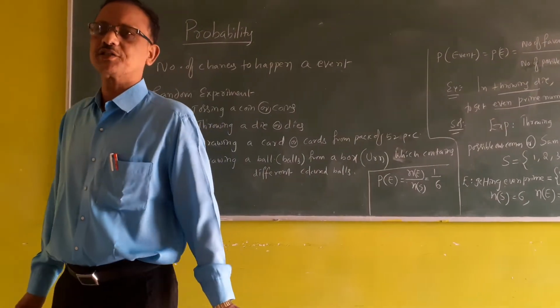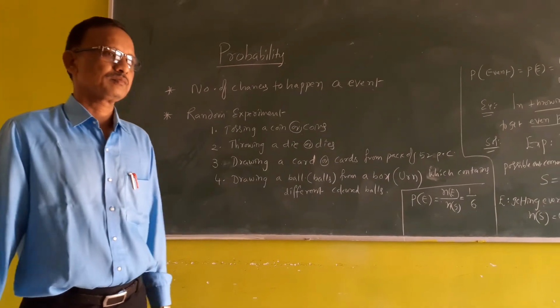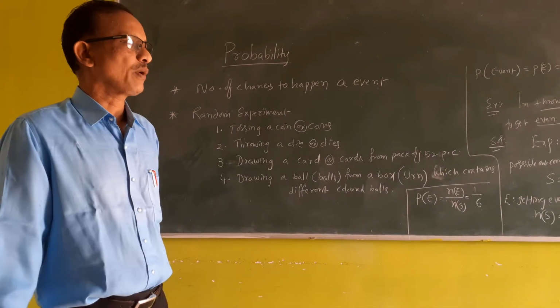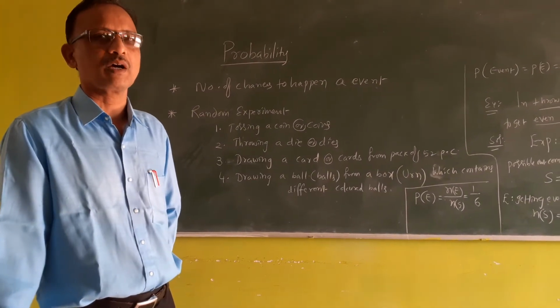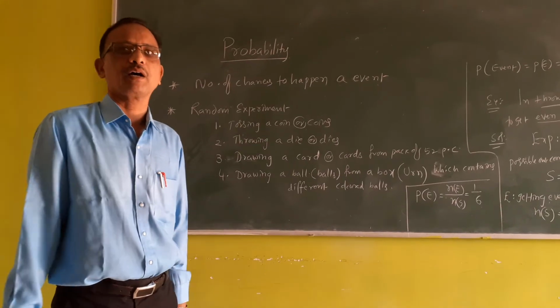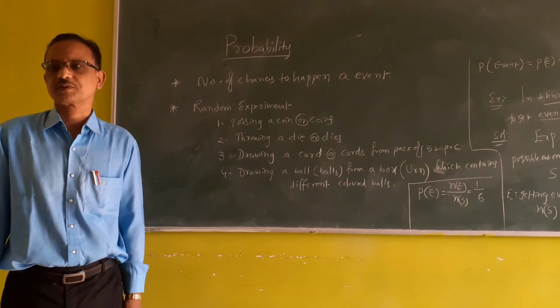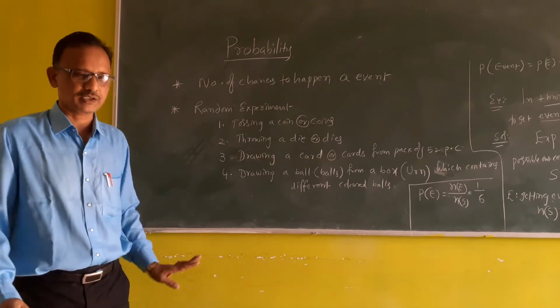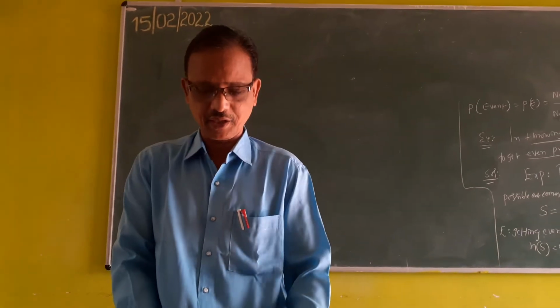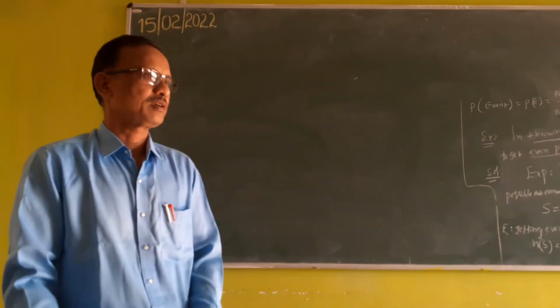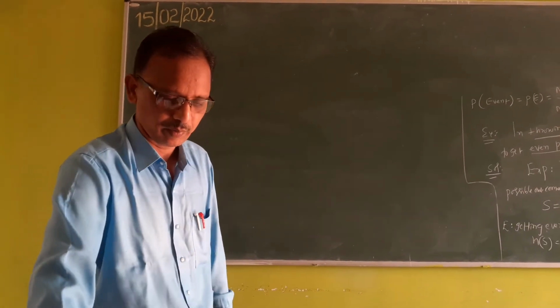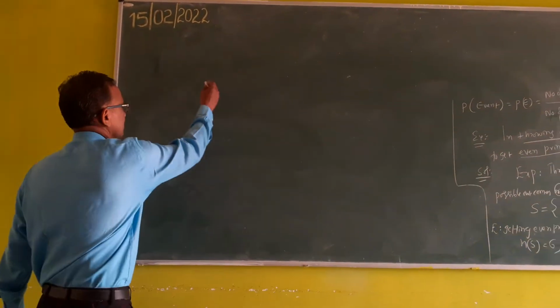So this is the basic probability rule: the probability of any event is the number of favorable outcomes by the number of possible outcomes. Next, conditional probability.